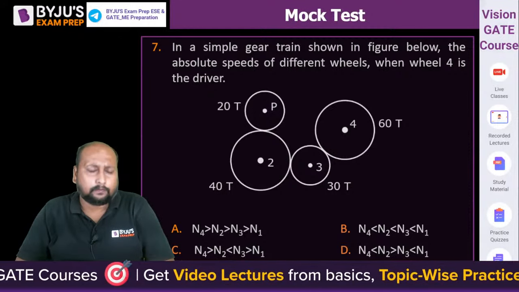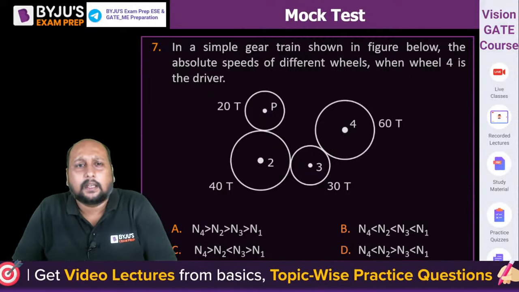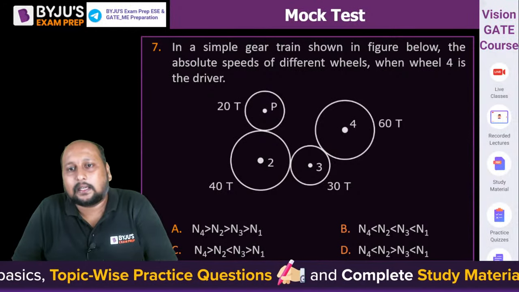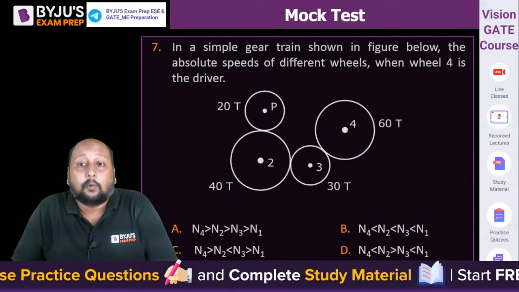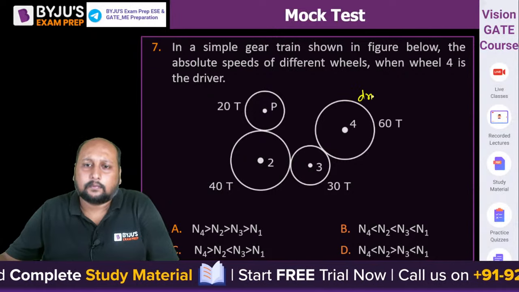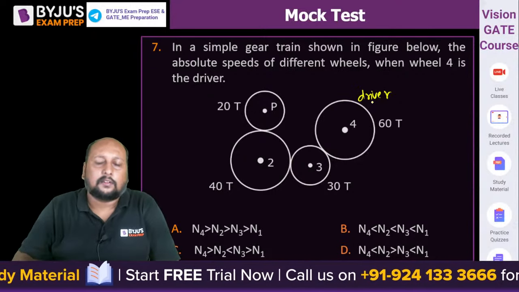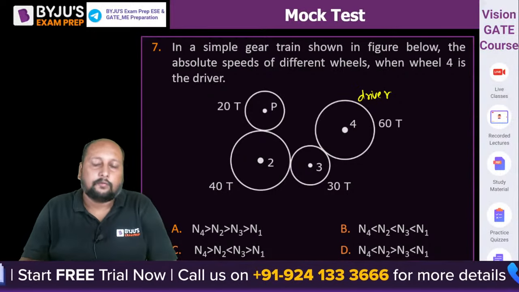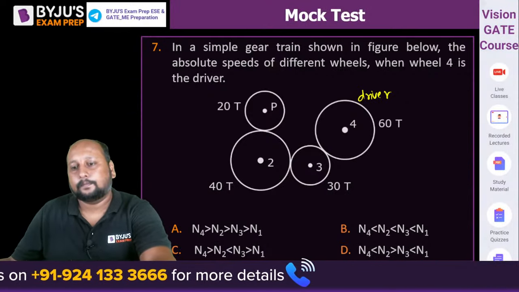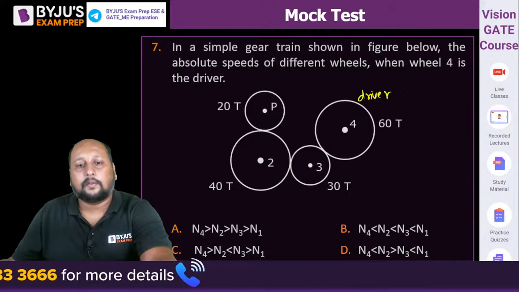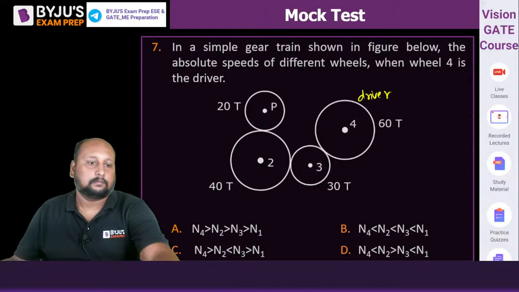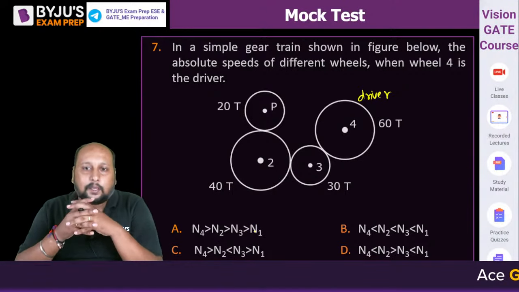This is a 1 mark question from gears and gear trains. In a simple gear train shown in the figure below, the absolute speeds of the different wheels are given. What then when wheel 4 is the driver? Okay, this is the driver wheel. So they're asking which of the following is the correct statement. Option A, B, C or D? Quickly. Which of the following is the correct statement? Option A, option B, option C or option D?